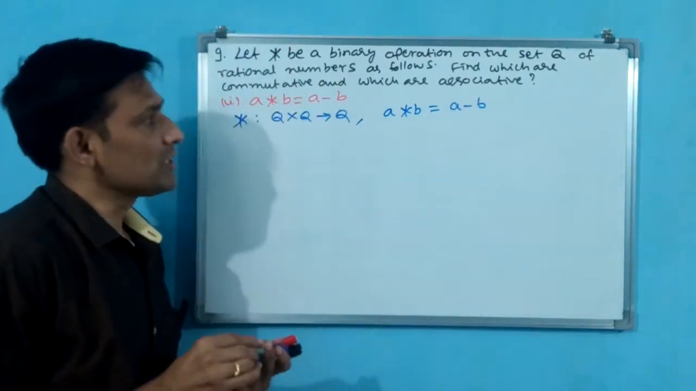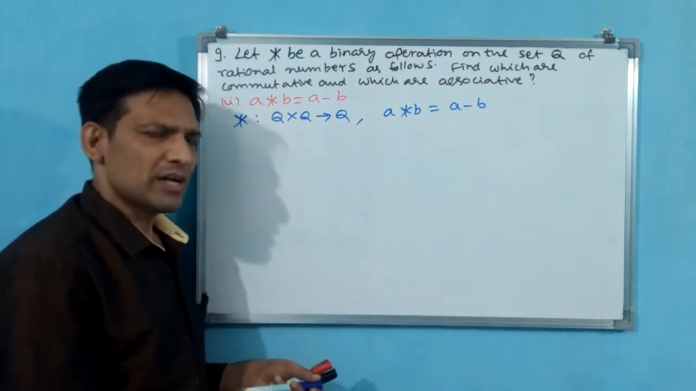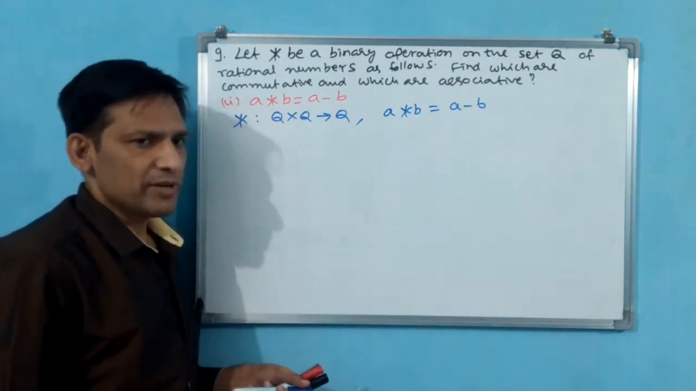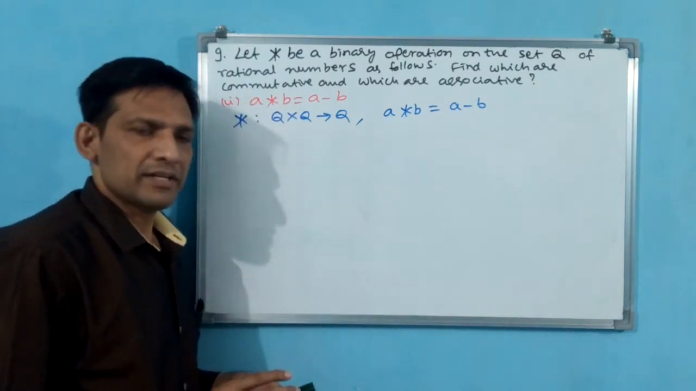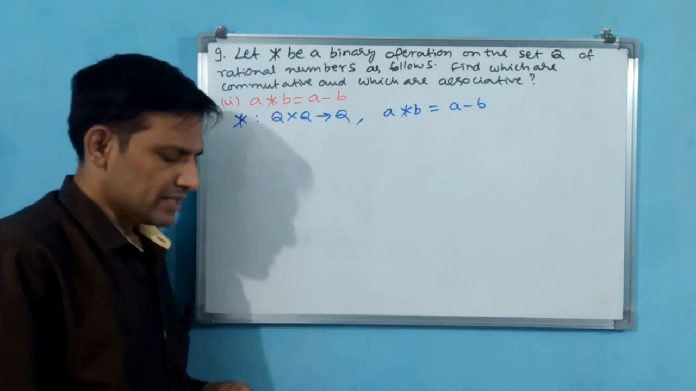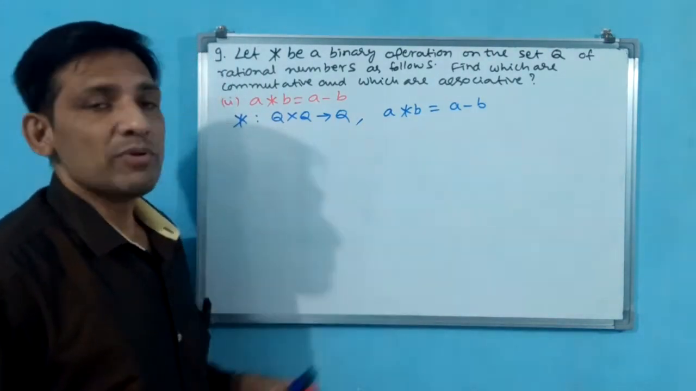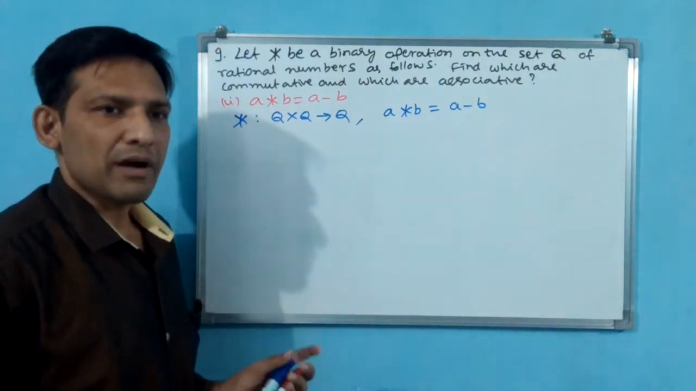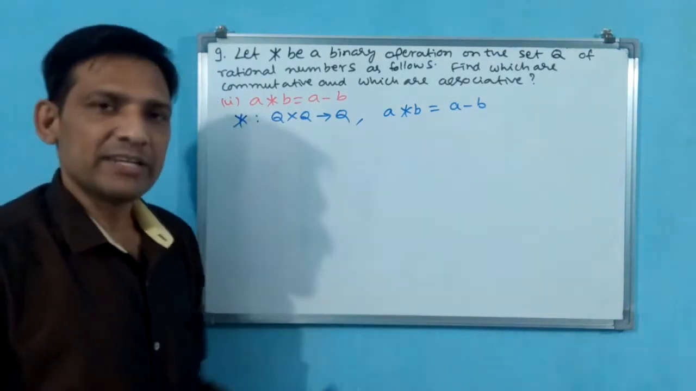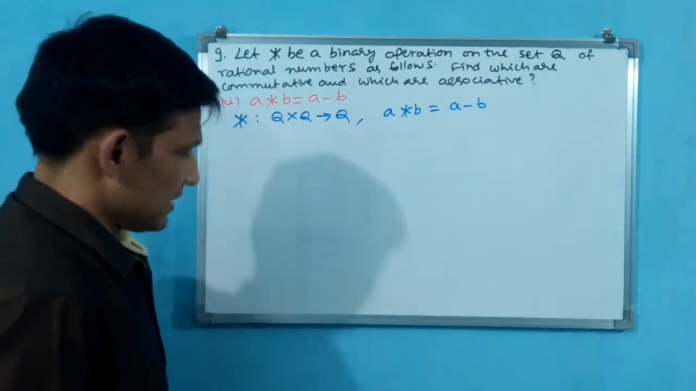Now we came to know that a minus b is not commutative, and a minus b is not associative. Already we have seen this for natural numbers. Even for rational numbers it will be the same. Let us write that. Now here you cannot take any specific numbers, that will become cumbersome. Rather than that, we directly use a, b, c only.